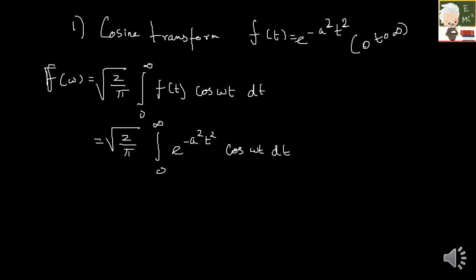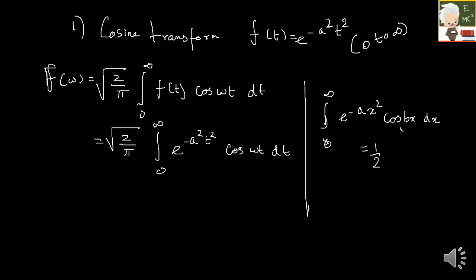So what it was actually: integral 0 to infinity e raised to minus ax square cos bx dx is given by half into under root pi by a, e raised to minus b square by 4a. Right? Hope you guys remember.